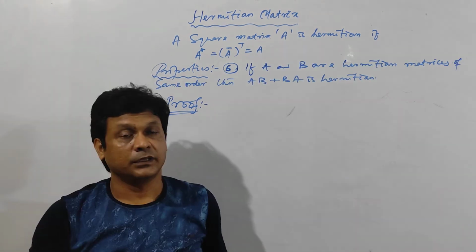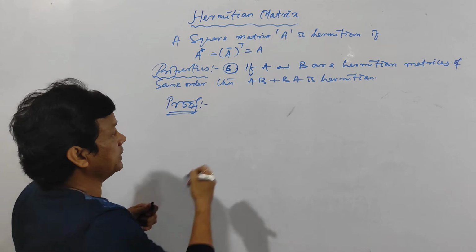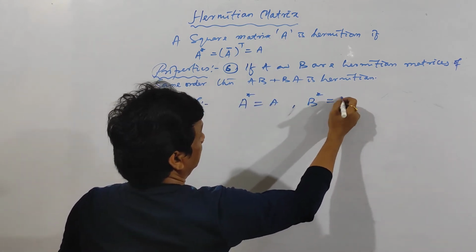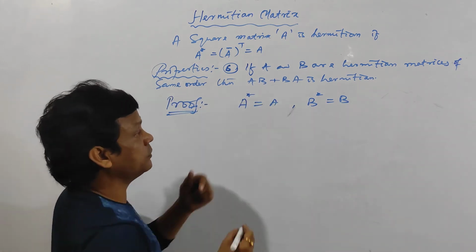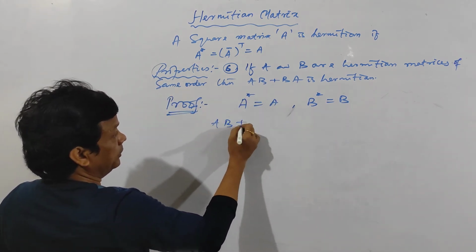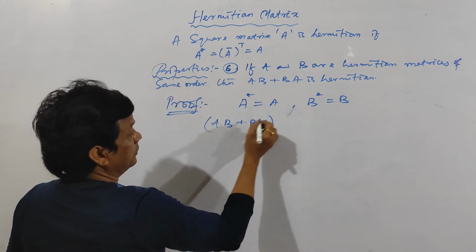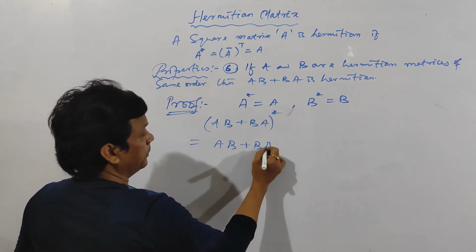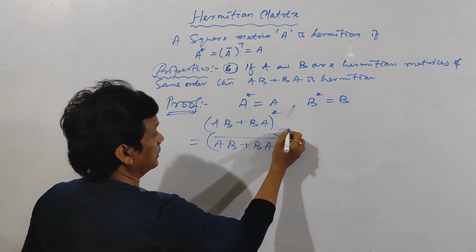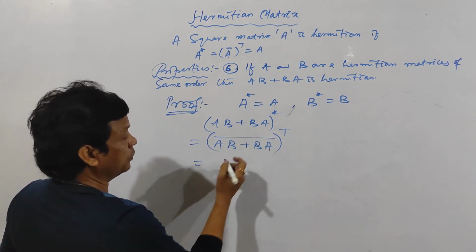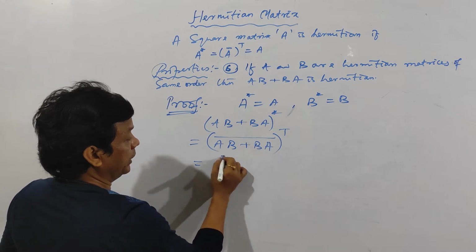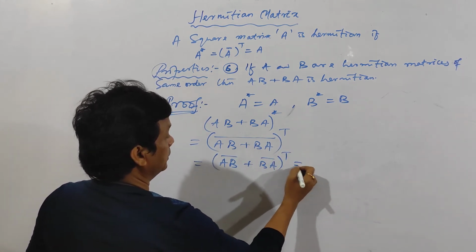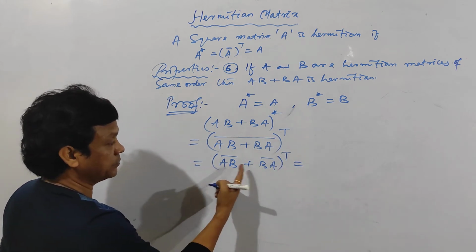Clear? See here, given A and B are Hermitian, that means A star is equal to A, and B star is equal to B, and you want to prove AB plus BA is Hermitian. That means AB plus BA star is equal to AB plus BA. Simply apply the definition. Conjugate this one, then take its transpose. Z1 plus Z2 whole conjugate is equal to AB conjugate plus BA conjugate. Then take its transpose. A plus B transpose is A transpose plus B transpose.